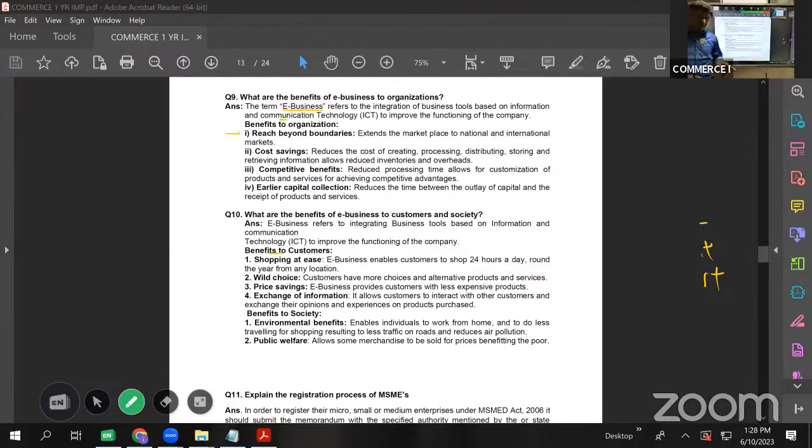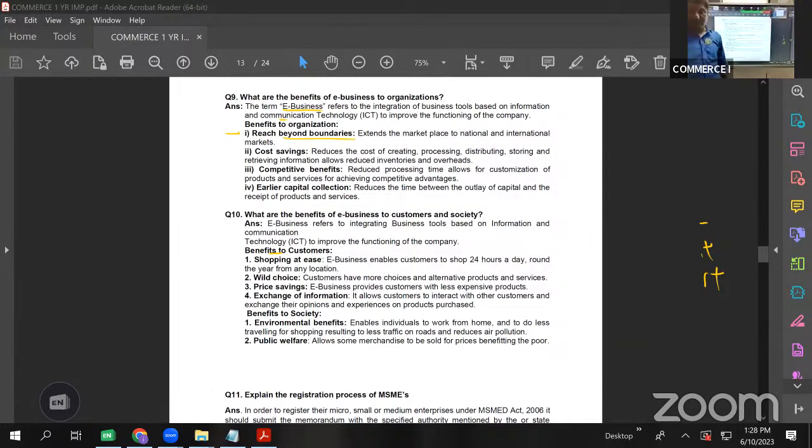But now, because of e-business, people sitting in any part of India or any part of the country can book an order and get my product. So I am able to reach the farthest customer. I am able to reach a wider market as compared to the typical, conventional physical business, right? So it is reach beyond boundaries.